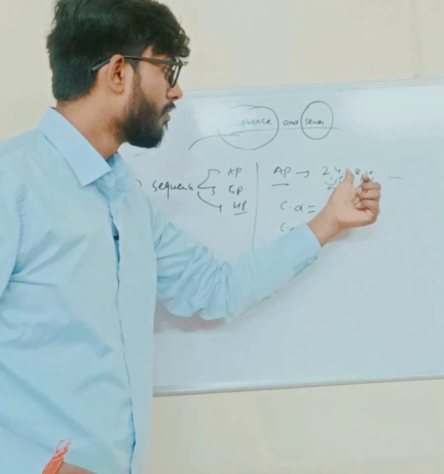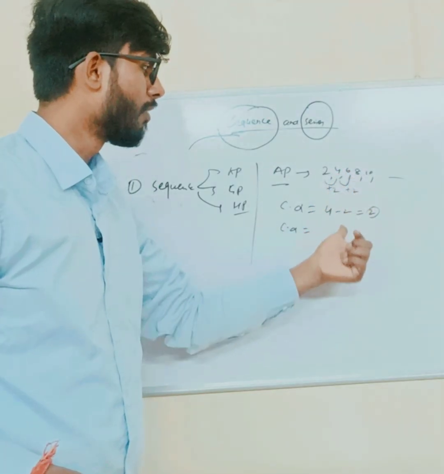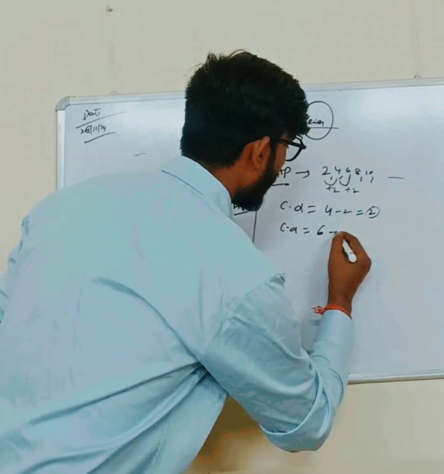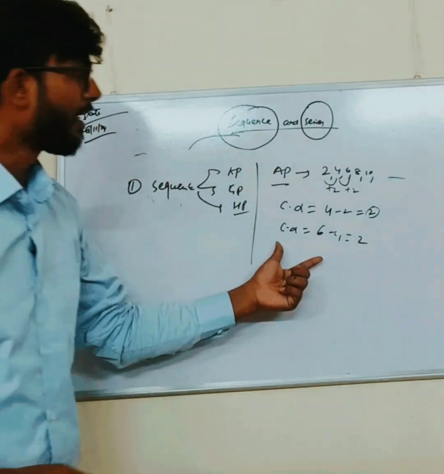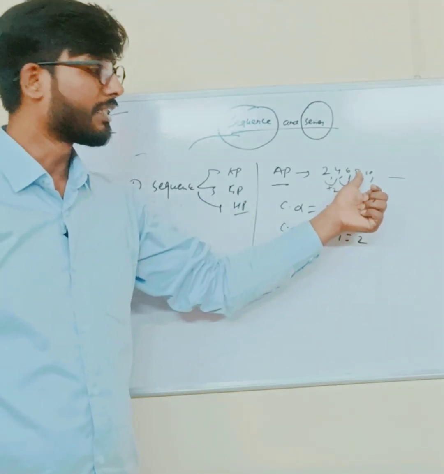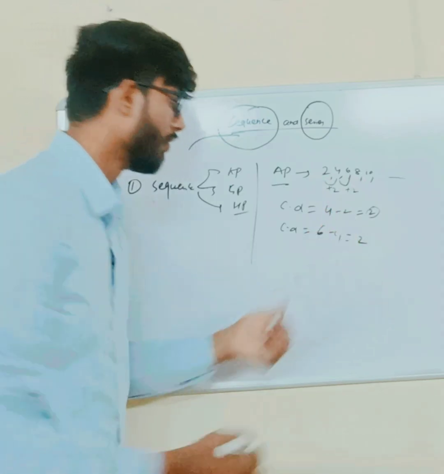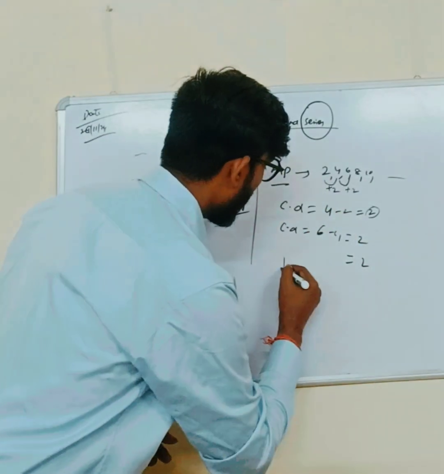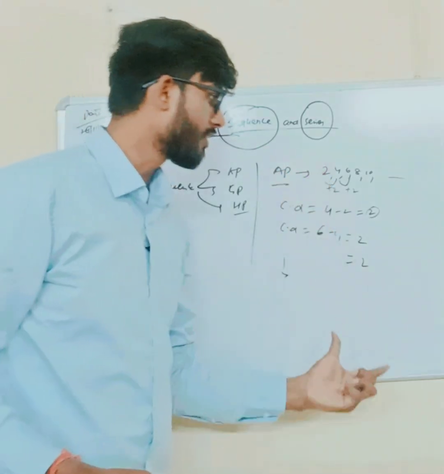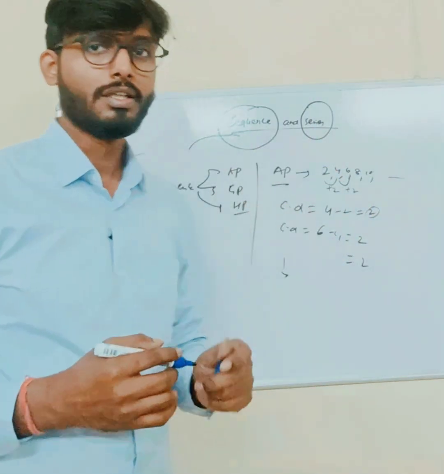By the difference between the third term and the second term, we are able to get the common difference: 6 minus 4 equal to 2. Similarly, we can find the common difference with the help of 6 and 8. When we subtract 8 minus 6, we get 2. So here we are getting a pattern, and this specific pattern makes the sequence an arithmetic progression.